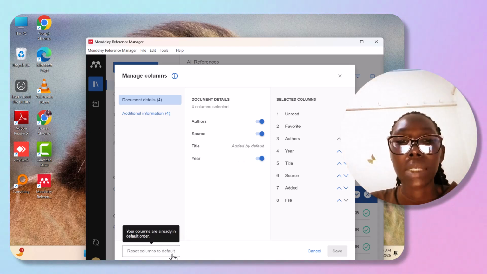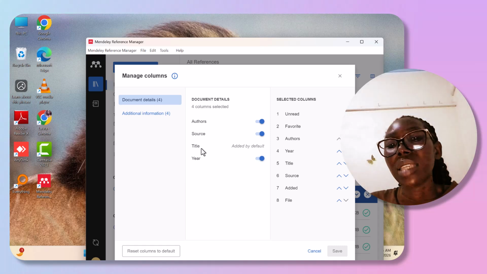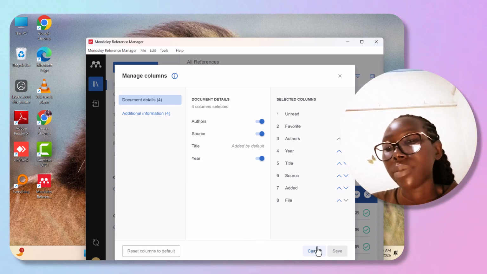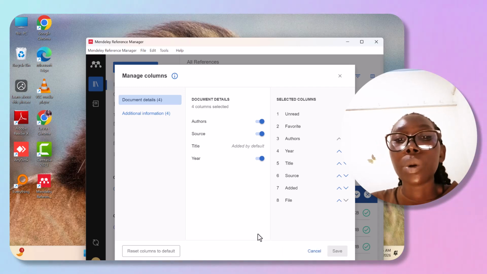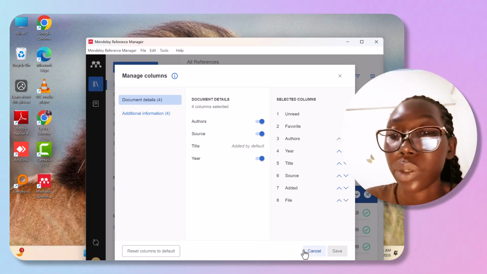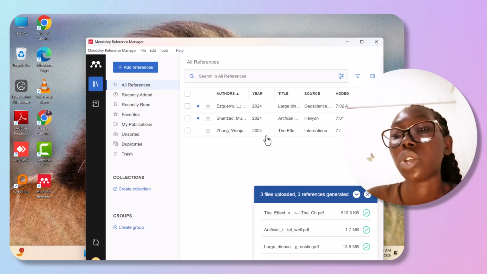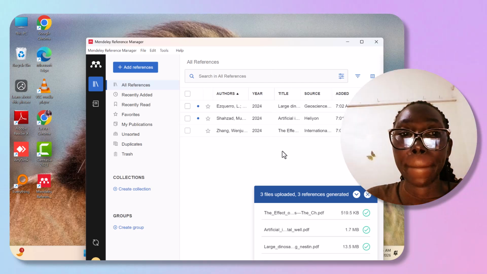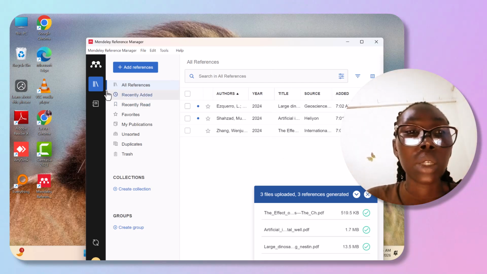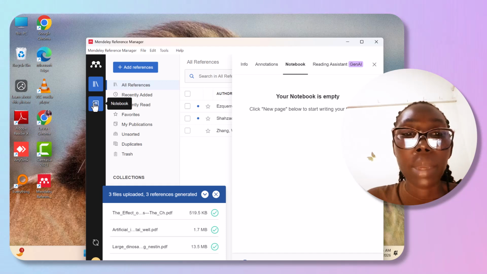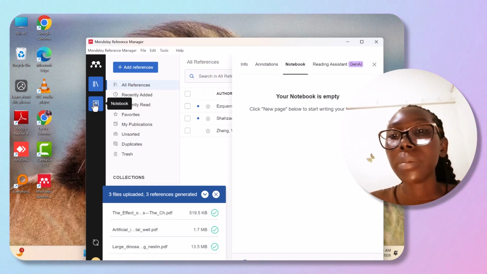You can reset. You can either start with title, author, source, any. But for the purpose of organization, this is how it should look like. So this is what you need to know about Mendeley and how the Mendeley works.